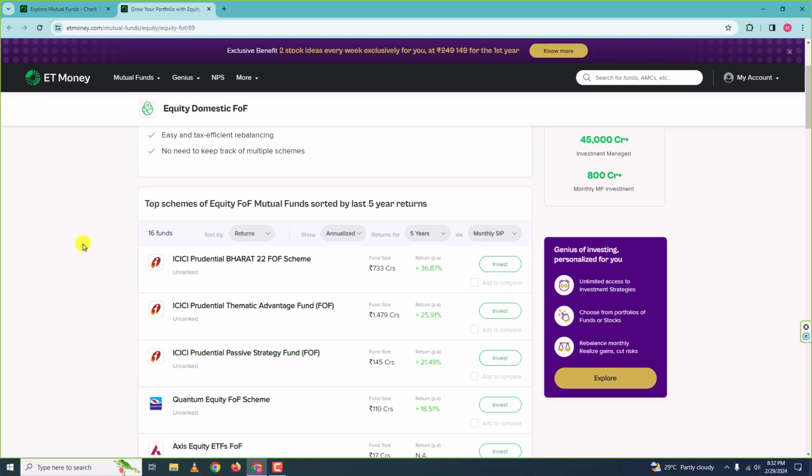So hear this out. This is the normal procedure of mutual funds: I buy a mutual fund, and the mutual fund invests the money in stocks or bonds or other things. So that is normal. Fund of funds is where I invest in a mutual fund, and that mutual fund invests in other mutual funds and not the stocks directly.